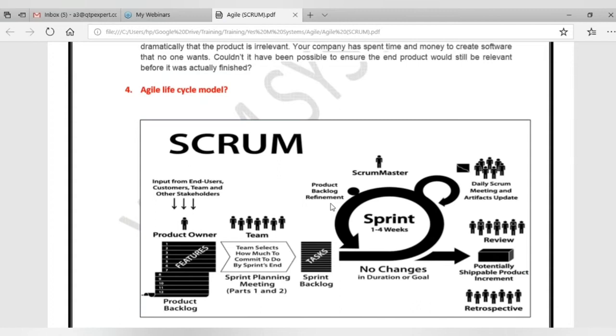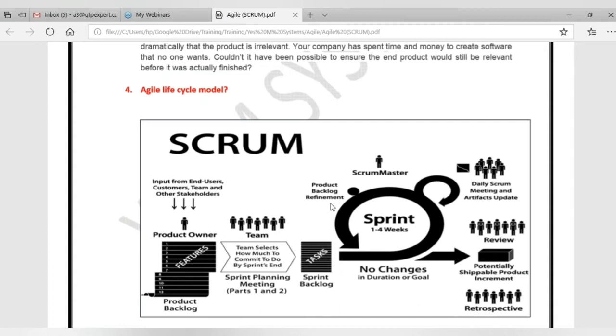Previously, you had requirements and the testing team would prepare hundreds of test cases, but here that is not going to be the case. Within a small duration, the testing and development both should be completed. So based on the user story, they will try to complete the testing.